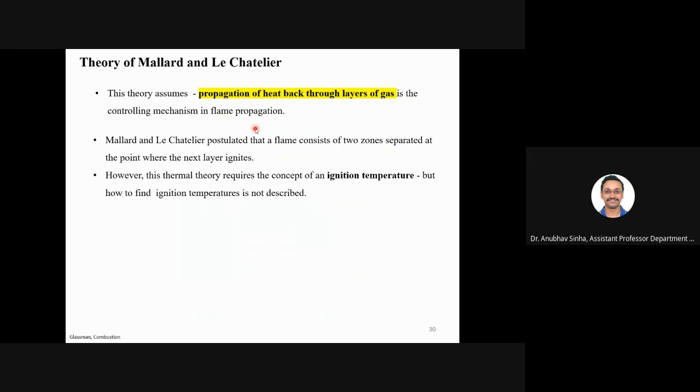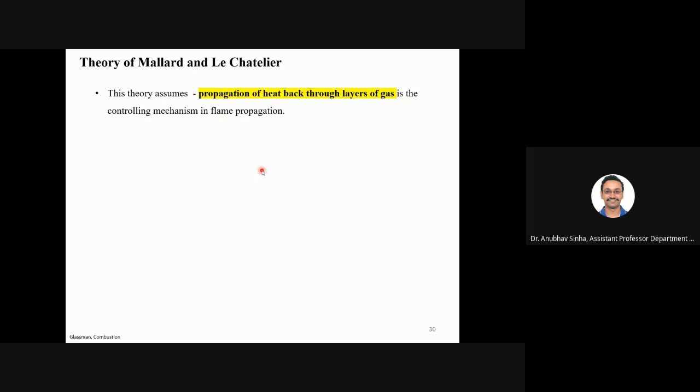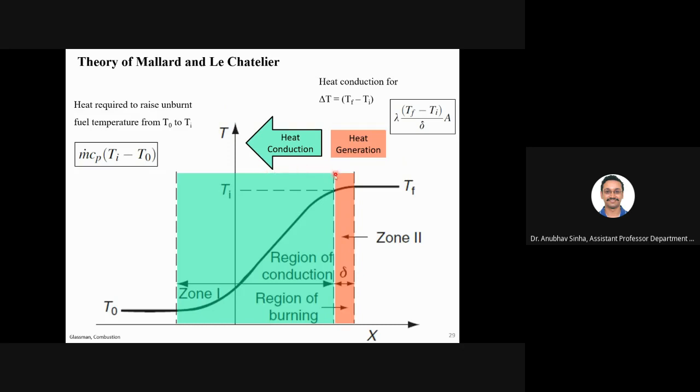Now they postulated that there are two zones. They are taking a very simple theoretical model where one zone is hot, one is cold, and they are separated where the next layer ignites. This is where the flame is getting ignited. Forget about the heat release and all that. There is a hot region, there is a cold region, and this is the point where it gets ignited. That's all.